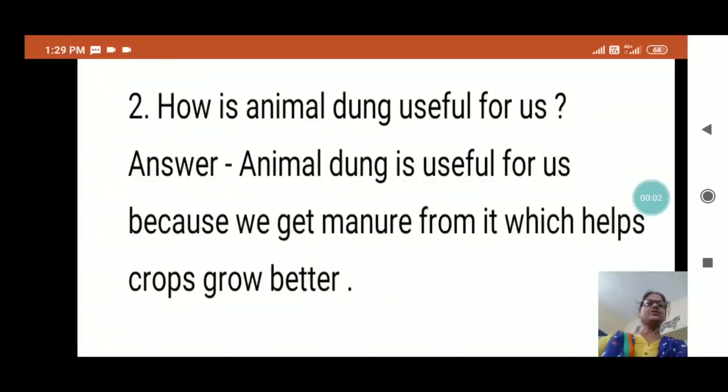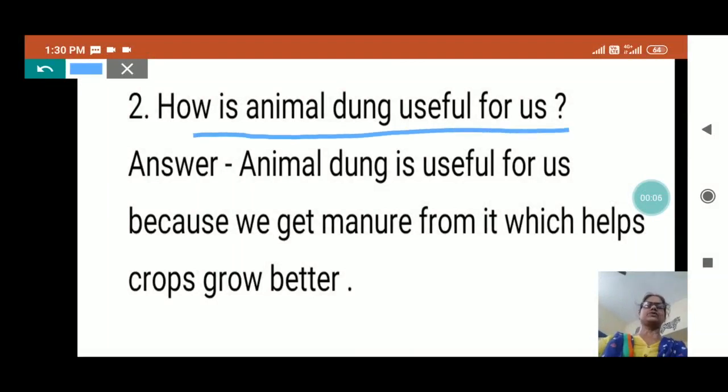Now see children here, what is the question? How is animal dung useful for us? Till now we have studied many useful things, many useful products which animals give us. Suppose silk, wool, milk, honey, these all products. But even animal dung is useful for us. And how is it useful? See, from here we will start the answer.